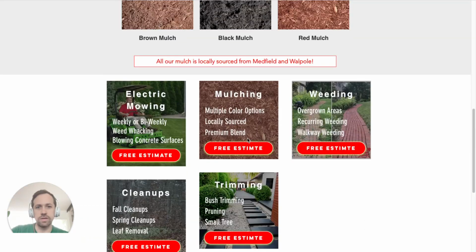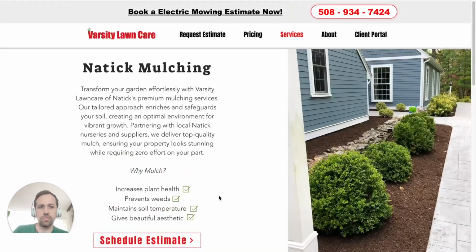Yeah, I just thought that was kind of a cool thing to add. I think it adds more detail. Why you should have mulch, which is a common question. So some good stuff to take away there.